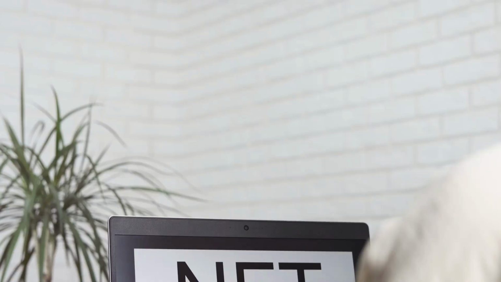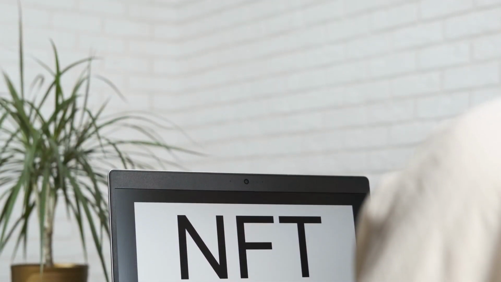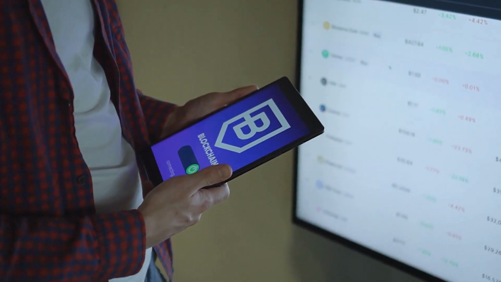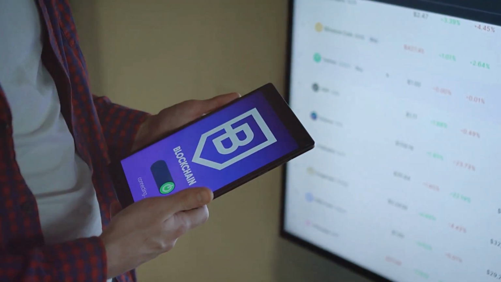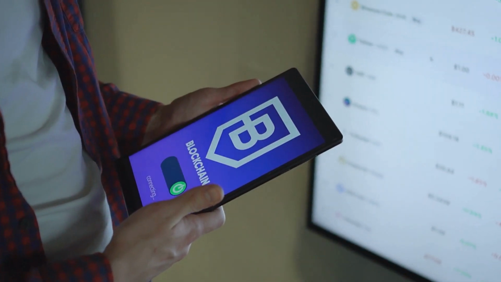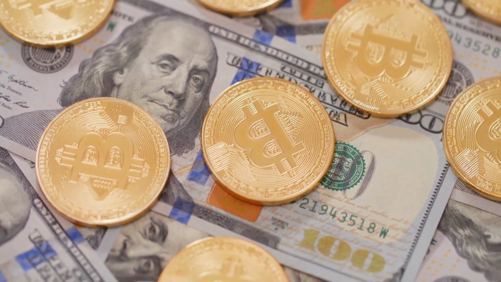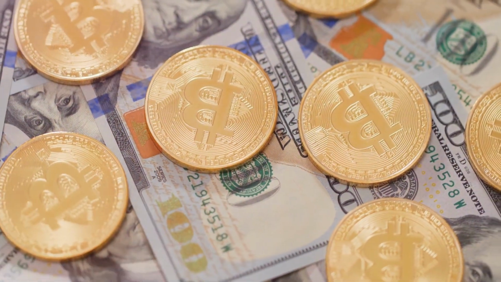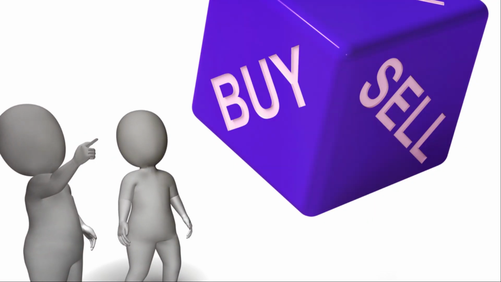In this module, I'm going to introduce you to non-fungible tokens, or NFTs for short. These are unique digital assets verified using blockchain technology that certify ownership and authenticity. So what makes NFTs unique? Unlike cryptocurrencies like Bitcoin, which are fungible, NFTs are unique and cannot be exchanged on a one-for-one basis. Each NFT has a distinct value.